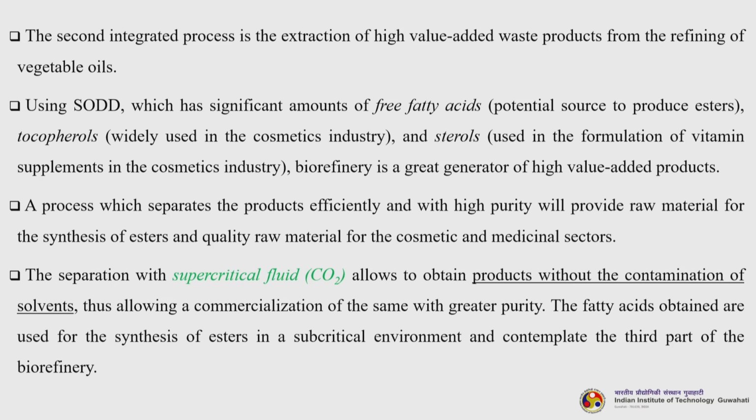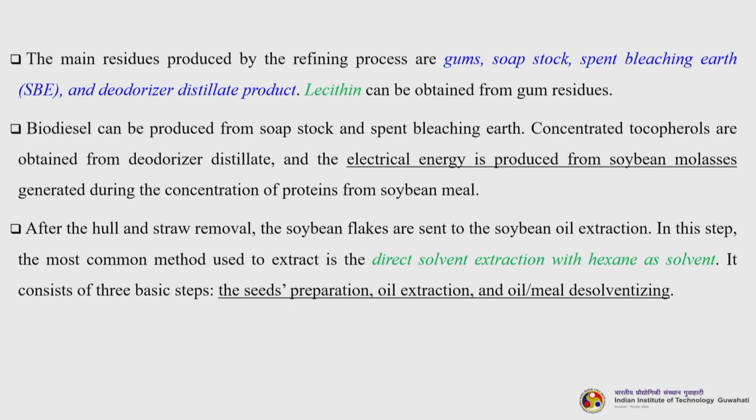The main residues produced by the refining process are gums, soft stock, spent bleaching earth, that is called the SBE, deodorizer distillate product, and another was lecithin that can be obtained from the gum residues. Biodiesel can be produced from the soft stock and spent bleaching earth. Concentrated tocopherols are obtained from deodorizer distillate, and the electrical energy is produced from the soybean molasses generated during the concentration of proteins from soybean meal.